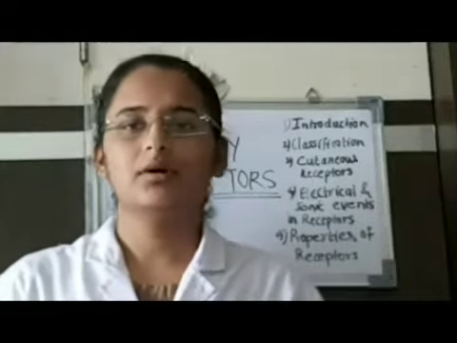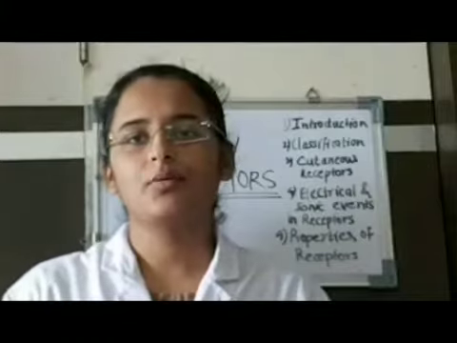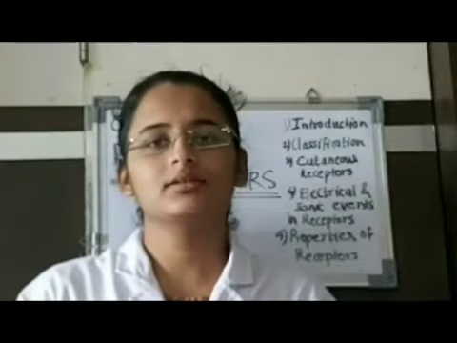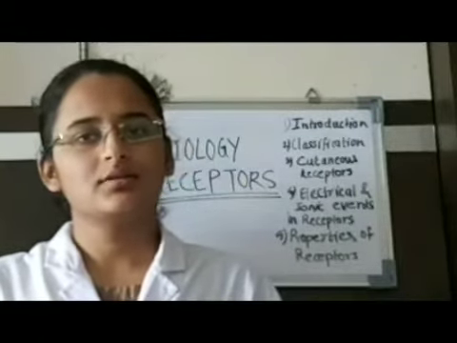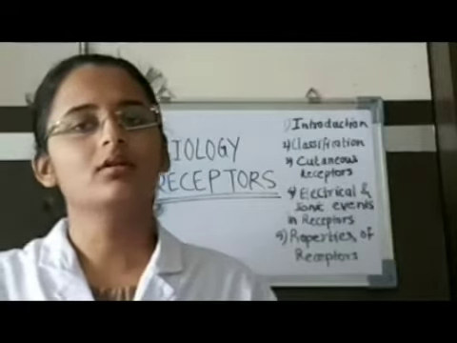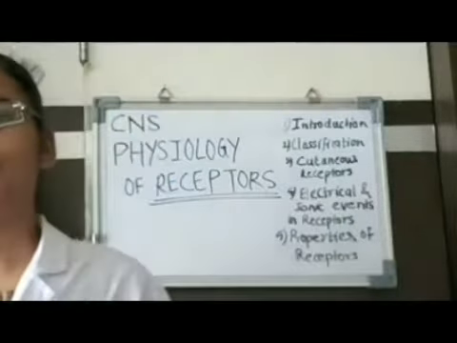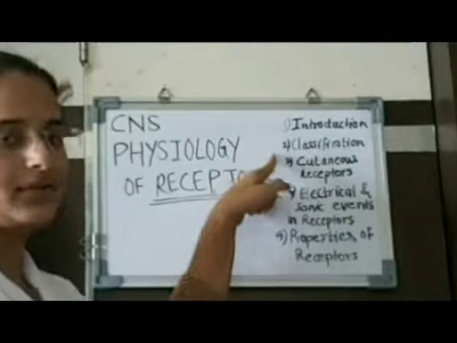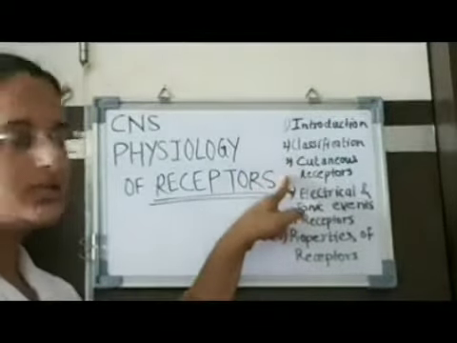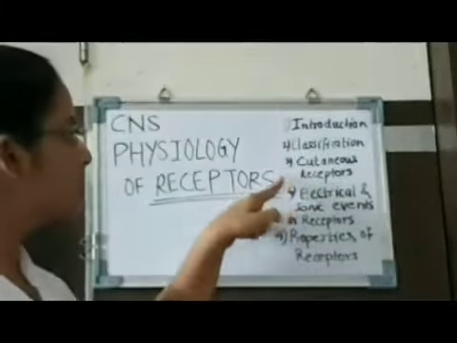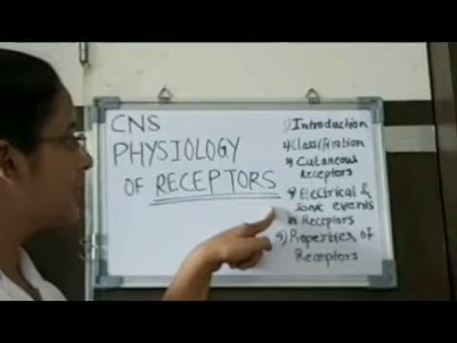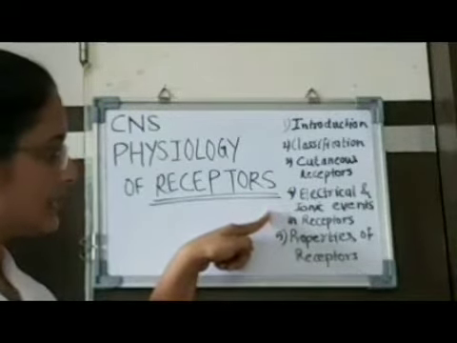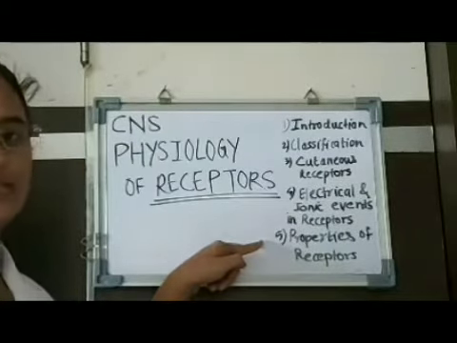I will be explaining about the physiology of receptors, which is the topic of CNS, Central Nervous System, of the first year subject physiology. I will be explaining this topic under 5 headings. First, introduction, then classification of receptors, then cutaneous receptors, then electrical and ionic events occurring in the receptors, and finally the properties of receptors.